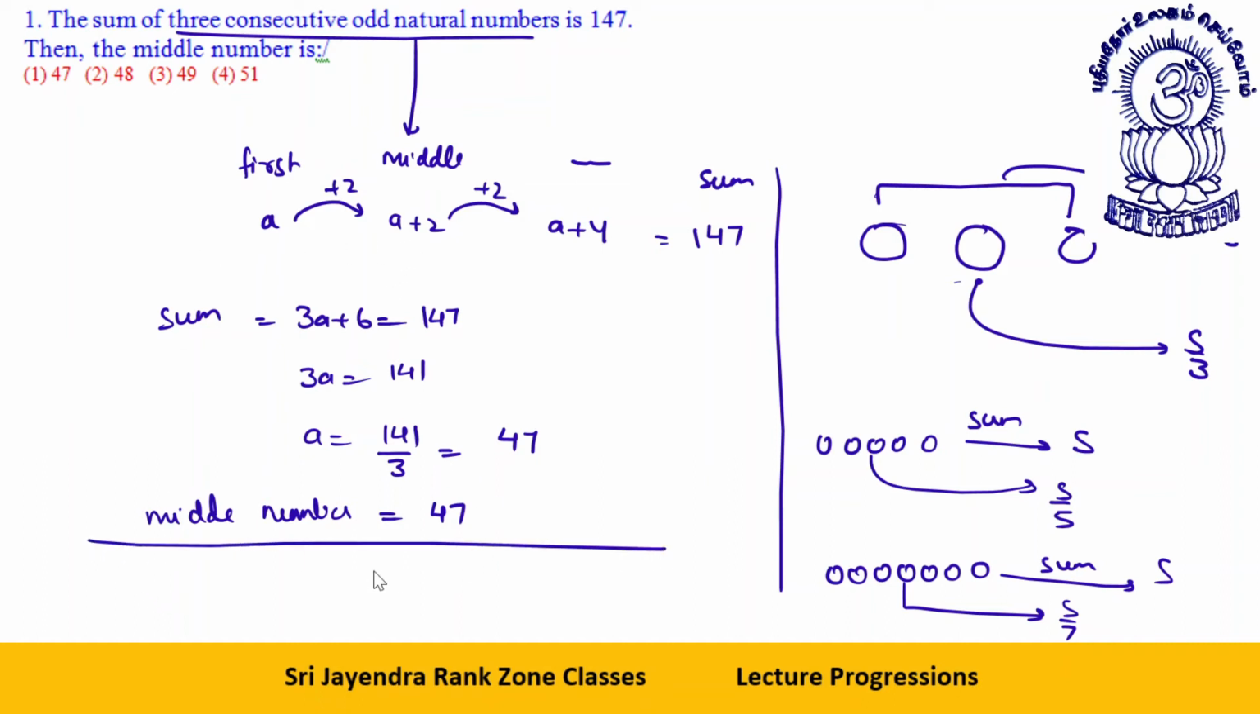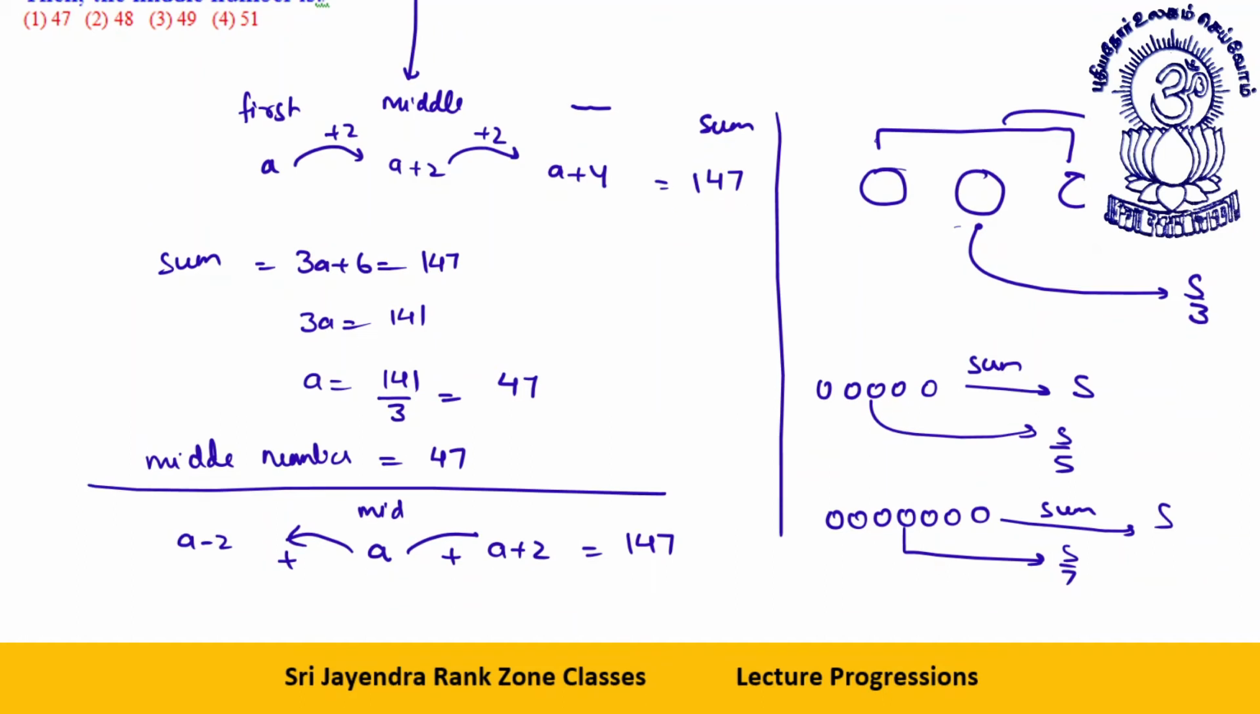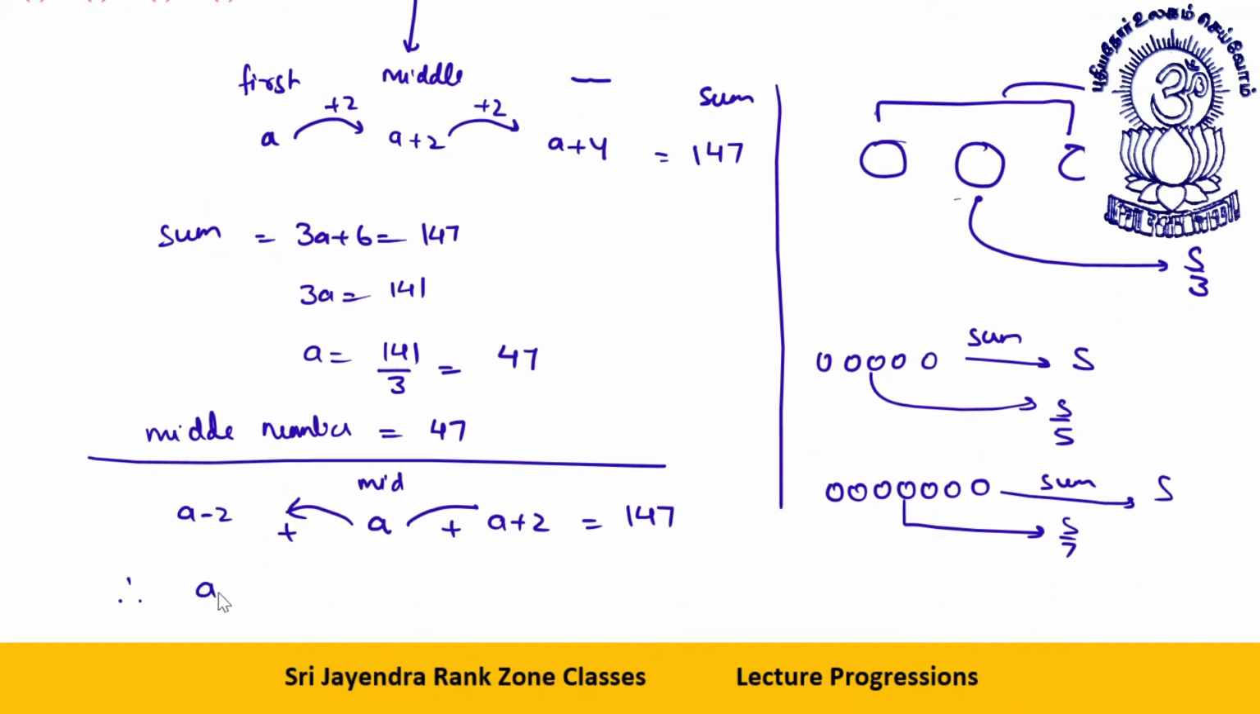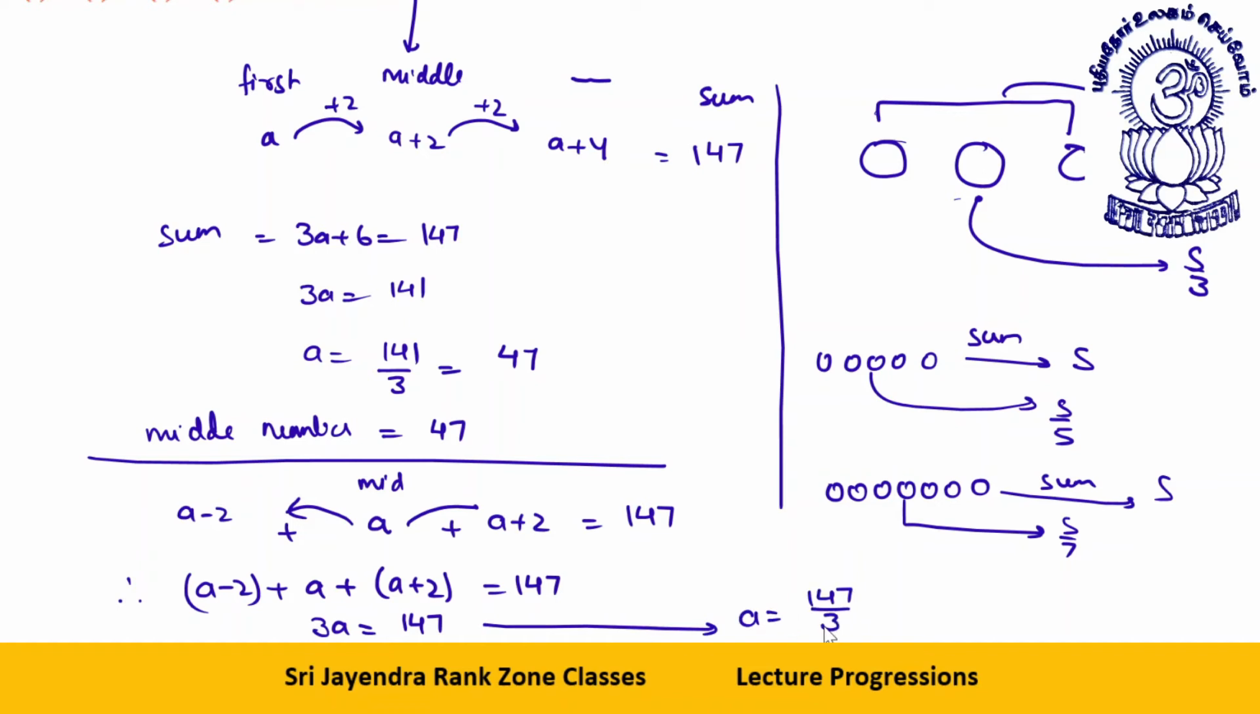One more way of doing this would have been, let's take the middle number. The middle number is a. So what will happen if you go to the previous number? It will be a minus 2. If you go to the next number, it will be a plus 2. So a minus 2 plus a plus a plus 2 is equal to 147. That is 3a is equal to 147. So a will be 147 by 3.